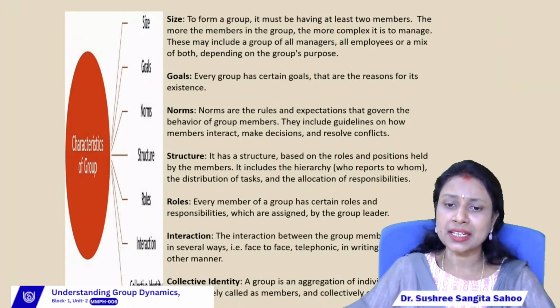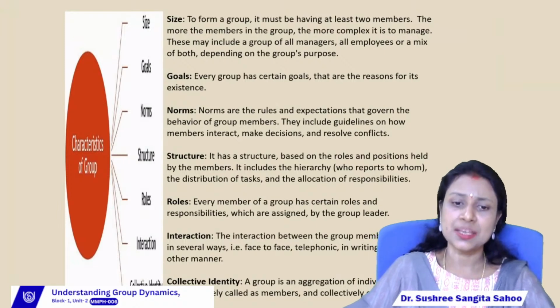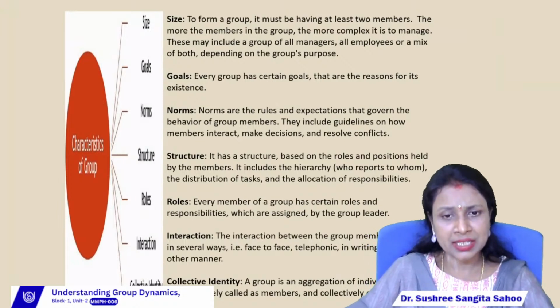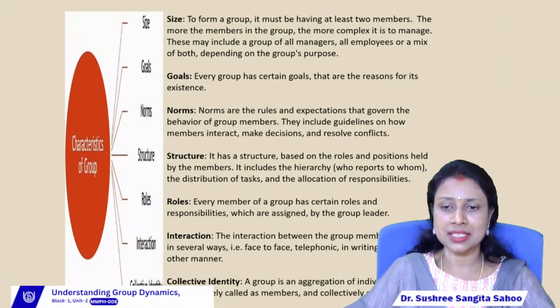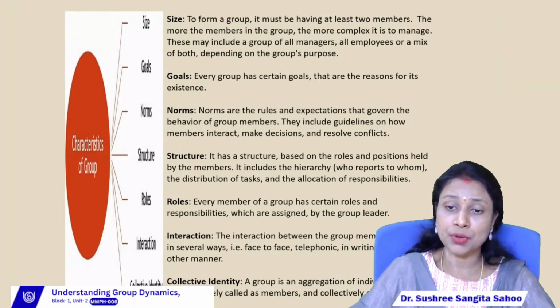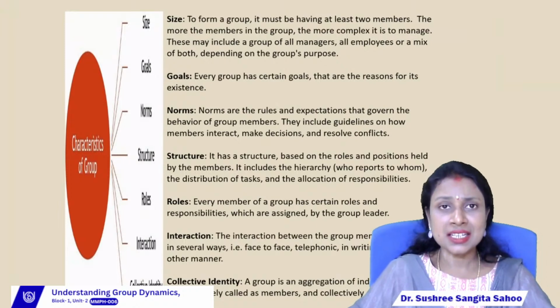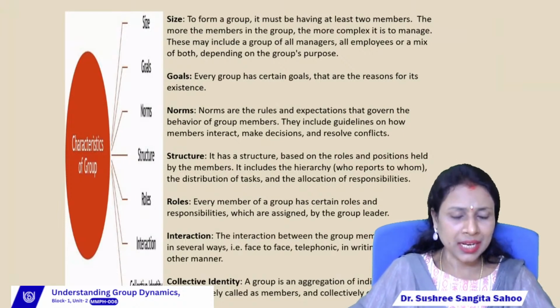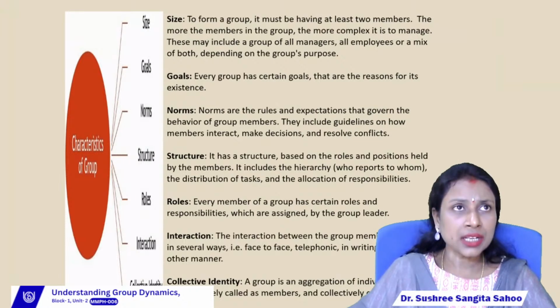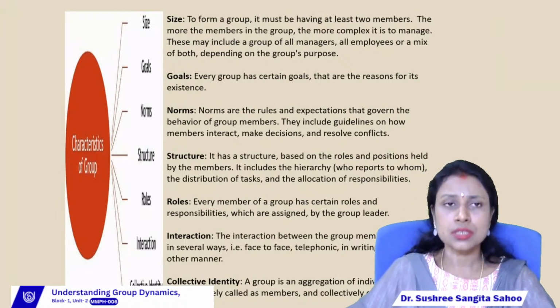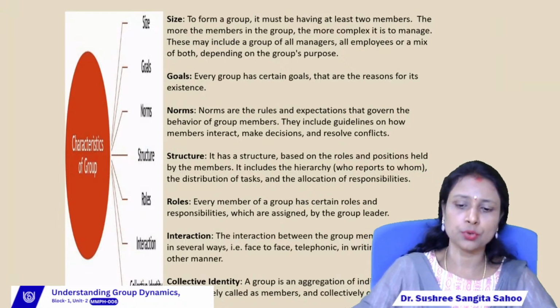A group is an aggregation of individuals, who are separately called members and collectively called a group, right? If a person is separate, then we can say that person is an individual. If that person joins a group, then that person is a member of a particular group. That is known as collective identity. Collective identity means each and every group must have some unique identity. With that unique identity, we can know the name, the roles, the responsibilities or the work of that particular group. So this is all about the characteristics of a group.